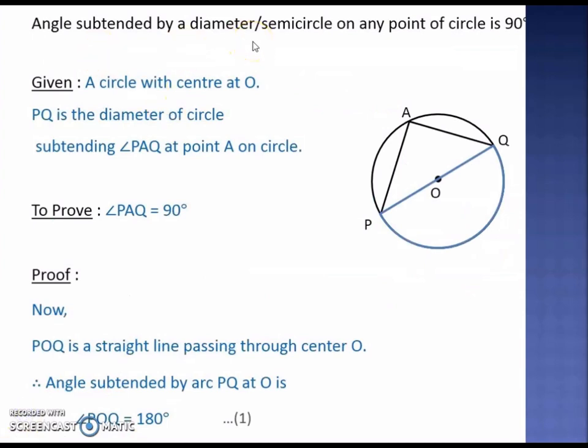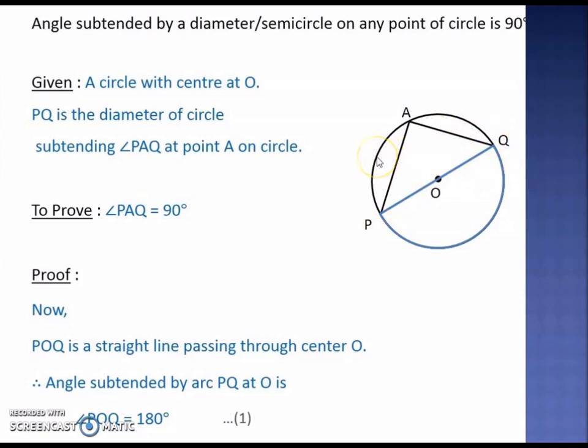Now this important result follows from this theorem which we have just proved, that is angle subtended by diameter or semicircle at any point of a circle is 90 degree. Also we say this as angle in a semicircle is 90 degree. That means if POQ is the diameter of the circle with center O, then if I join this P and Q to any point on the circle, not only this point A, suppose if I take a point B over here and join B with P and Q, then angle that is formed, PBQ, will be equal to 90 degree.